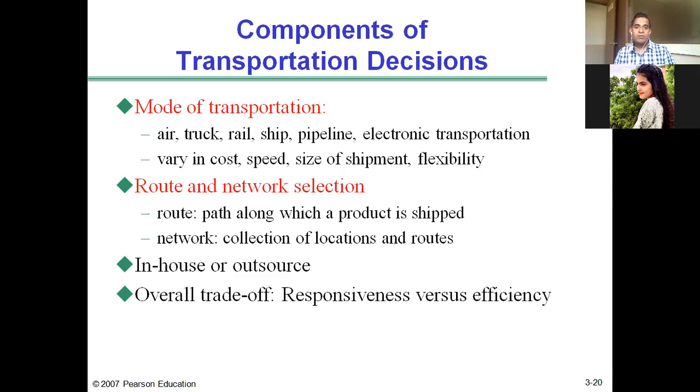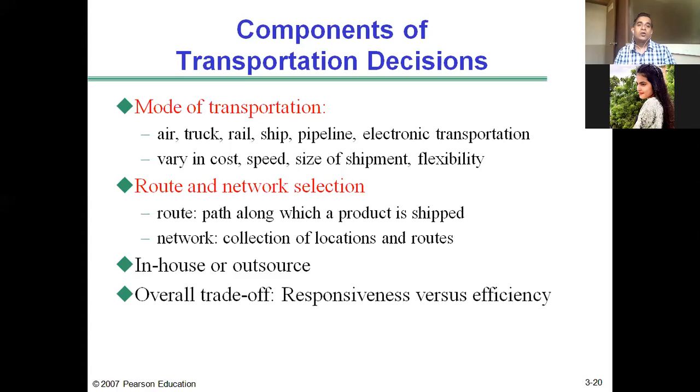Each of these modes of transportation varies in cost. For example, the air mode is most expensive but fastest, whereas the ship mode is most economical but slowest. So they vary in cost, speed, size of shipment, and flexibility.